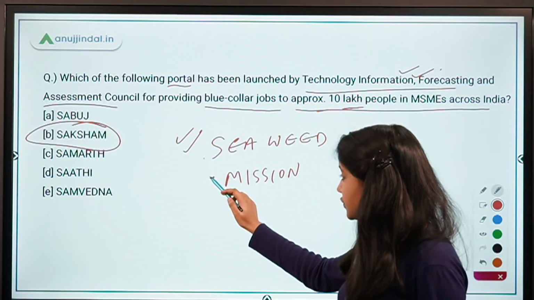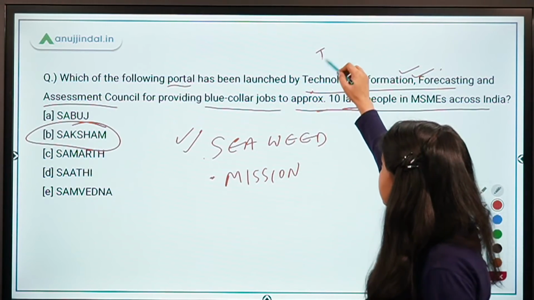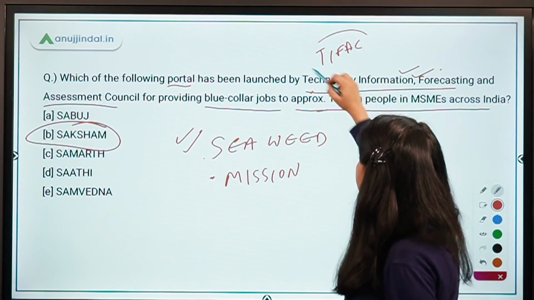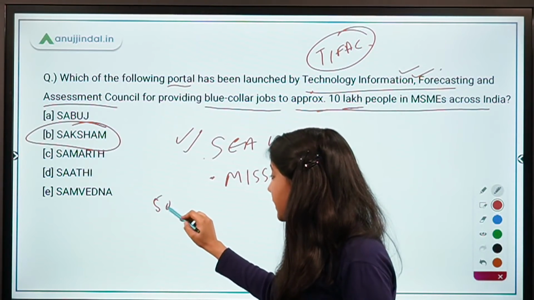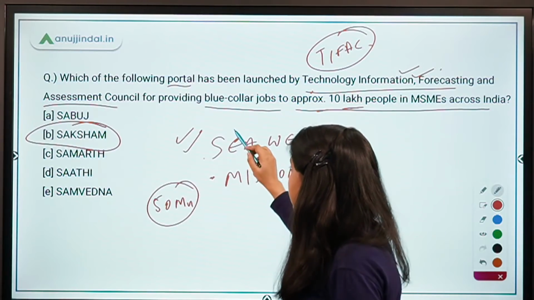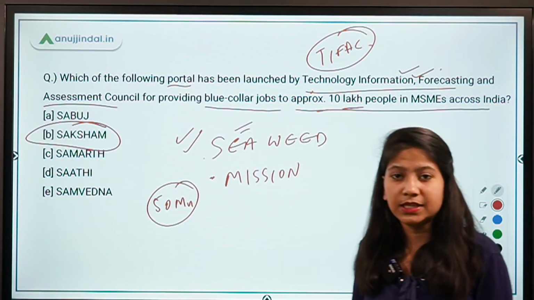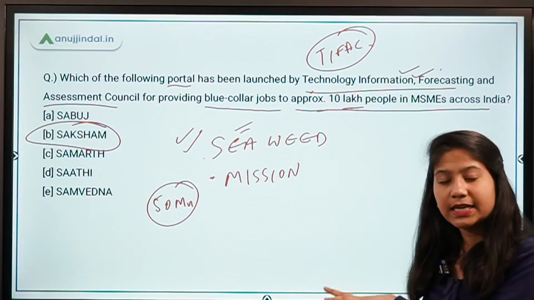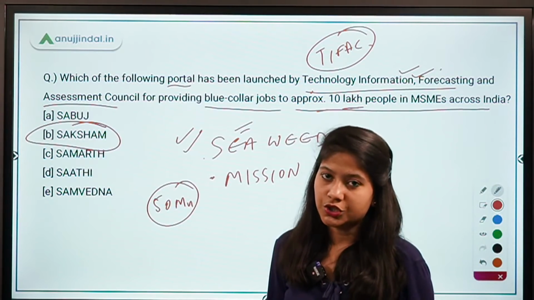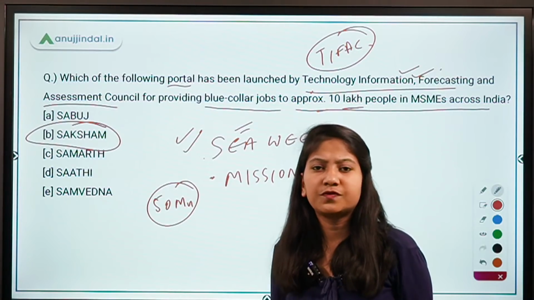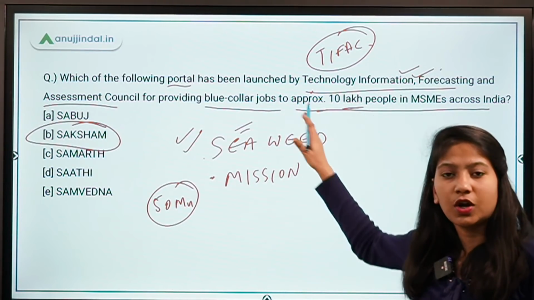The seaweed industry, according to this organization, TIFAC, has a potential to employ approximately 50 million people, and therefore this sector is an emerging potential sector, and in order to boost this sector, this mission has been launched. And for the time being, this much information has been revealed by this organization.